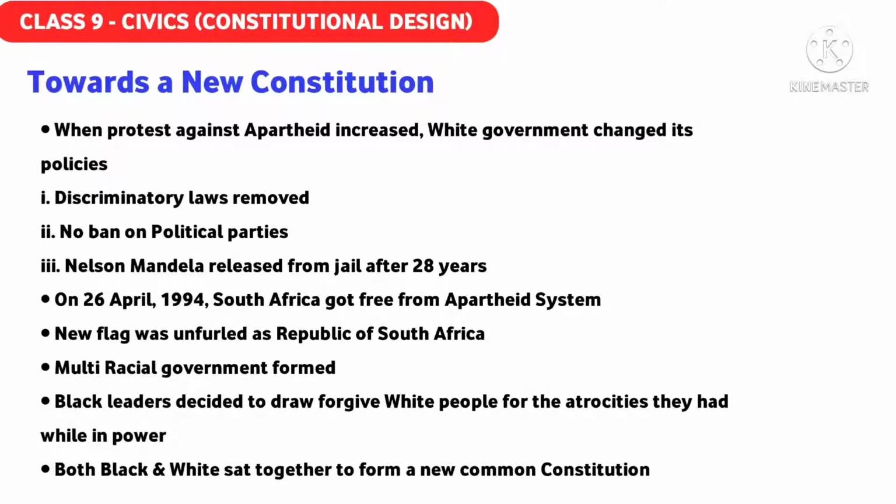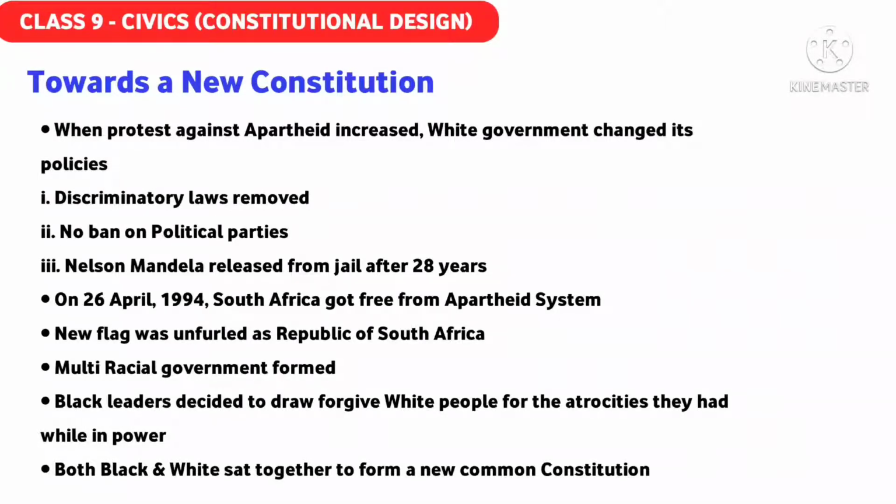The simple rule was that the black leaders decided that they wanted to forgive the white leaders and the atrocities that were made by the whites. So the black people decided to forgive the white people. This was the first thing, or you can say the first historical event made by this multiracial government.